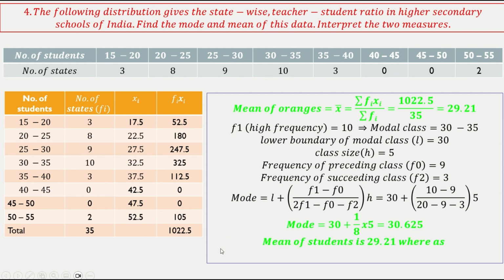So my interpretation is mean of students is 29.21, whereas most states have student teacher ratio as 30.625. This is the average student teacher ratio of all the states. Average is 29.21, whereas most states have a student teacher ratio of 30.625. Okay. Next.